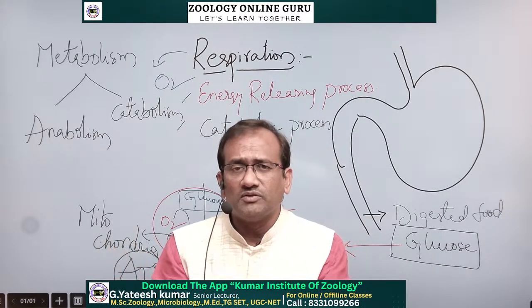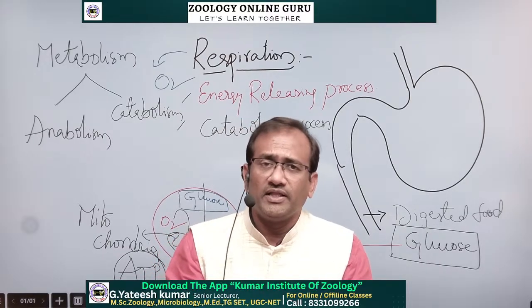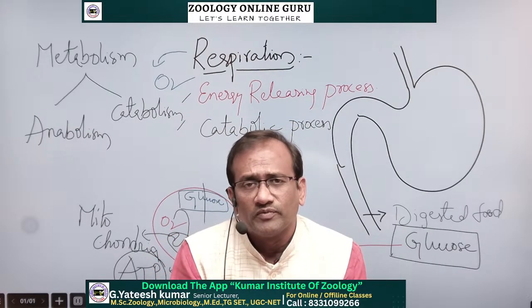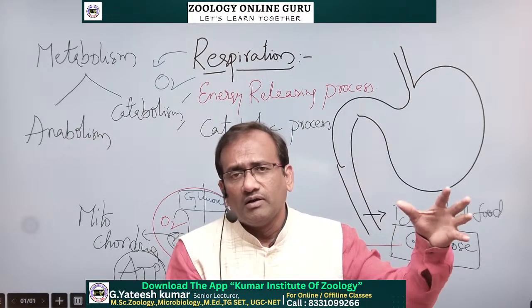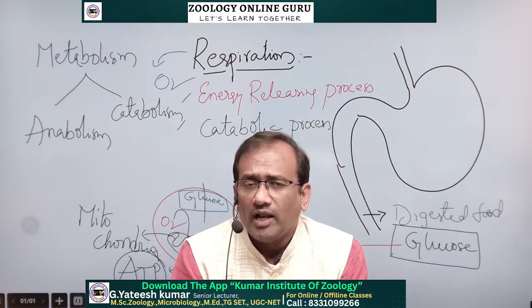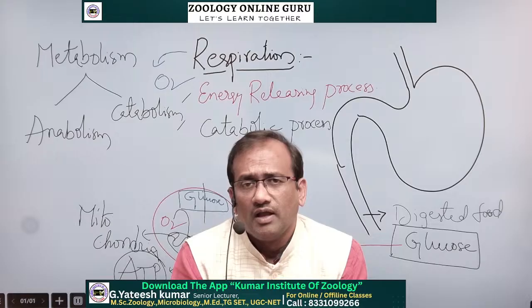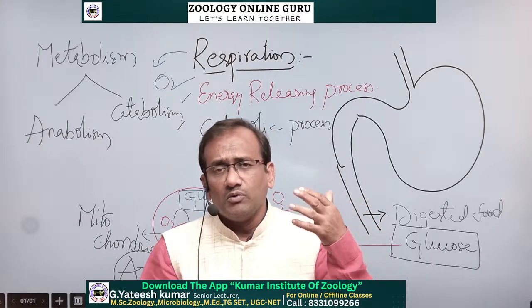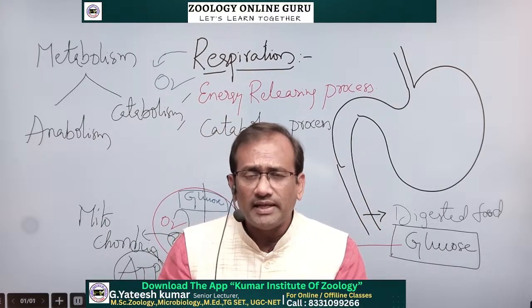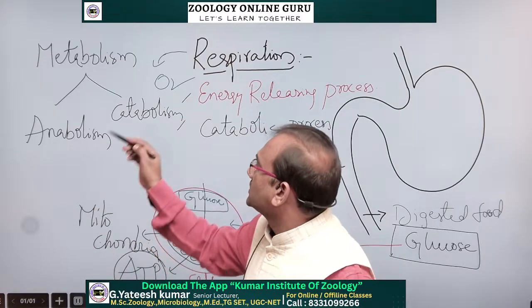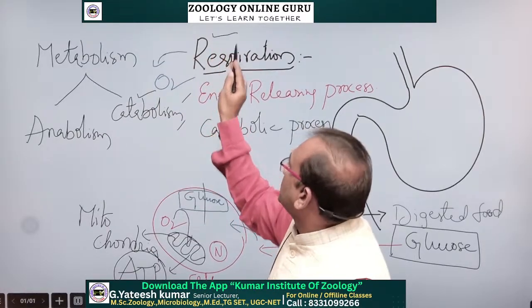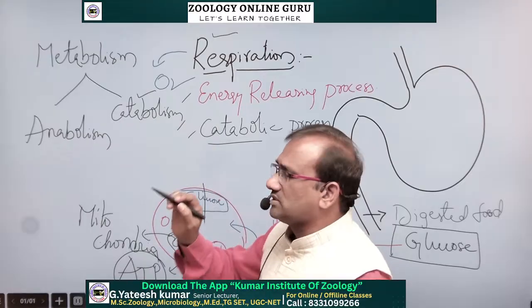Formation of glycogen in the liver by the insulin hormone means glucose molecules construct the glycogen. That is also called anabolism. And in respiration, glucose breakdown takes place. So breaking or destruction of the materials is known as catabolism. So respiration is a catabolic process.